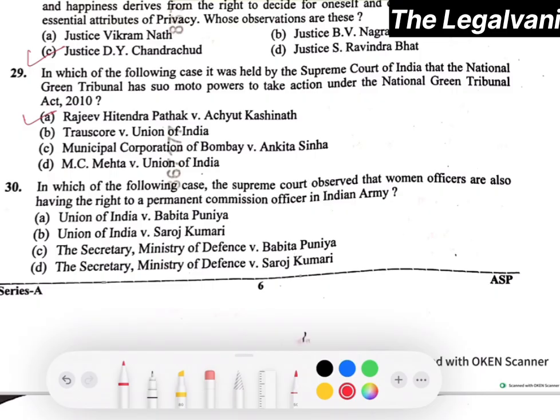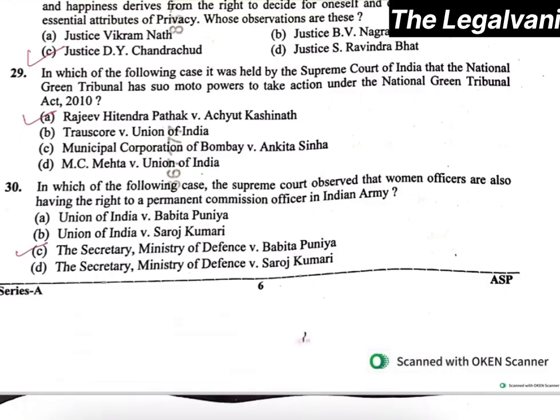Question number 30. In which of the following cases did the Supreme Court observe that women officers also have the right to a permanent commission in the Indian Army? The right answer will be option number C, that is the Secretary, Ministry of Defence versus Babita Puniya.